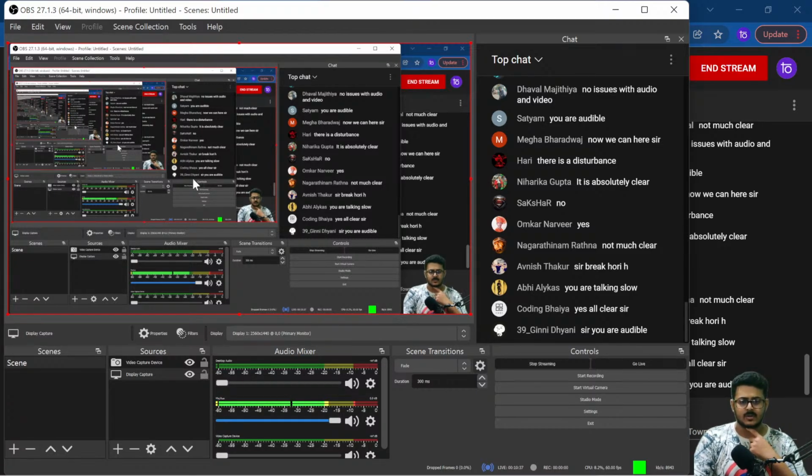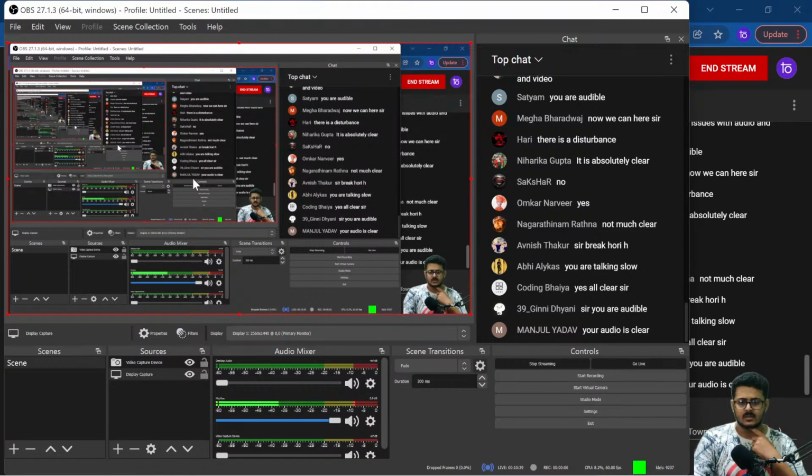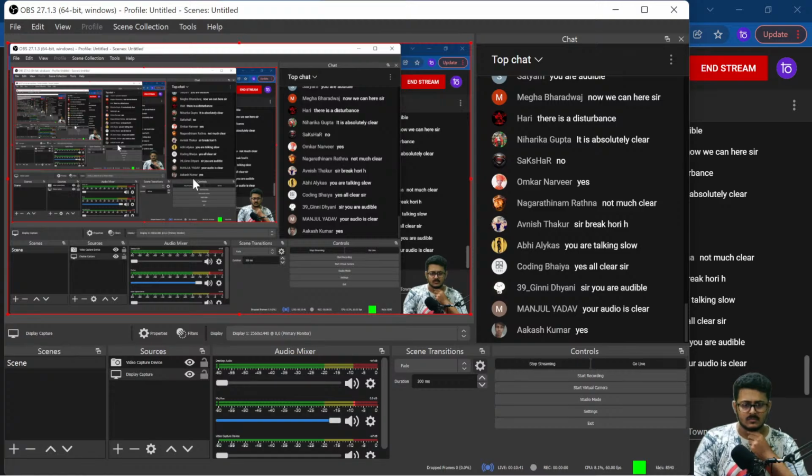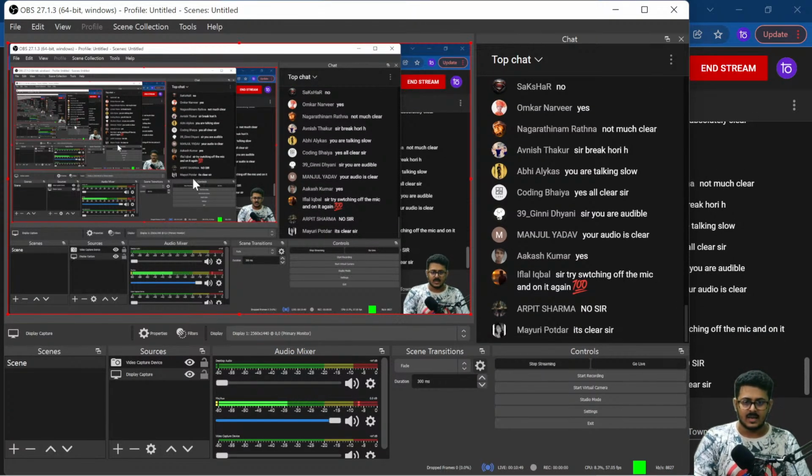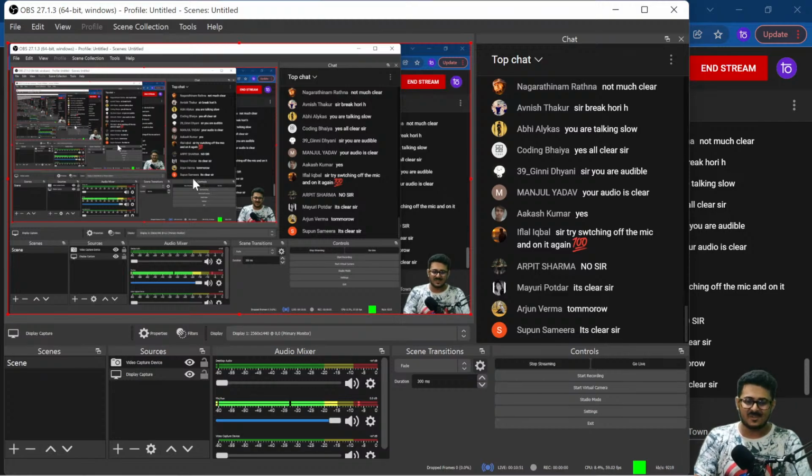I'll change my microphone by tomorrow if that's the case. What do you guys suggest? The microphone is an inbuilt function, guys. It's not that I can switch it on and off.